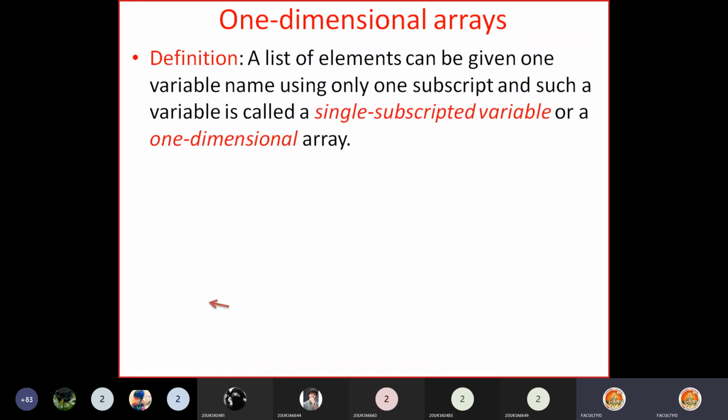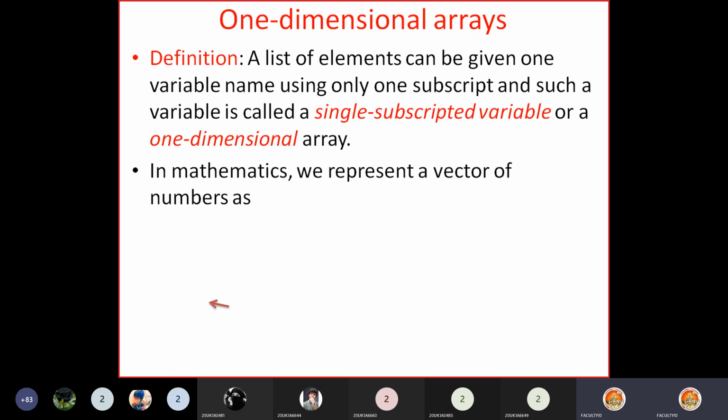How can we define a one-dimensional array? A list of elements can be given one variable name using only one subscript, and such a variable is called a single subscripted variable, or a one-dimensional array. This concept is not new; it is derived from mathematics.